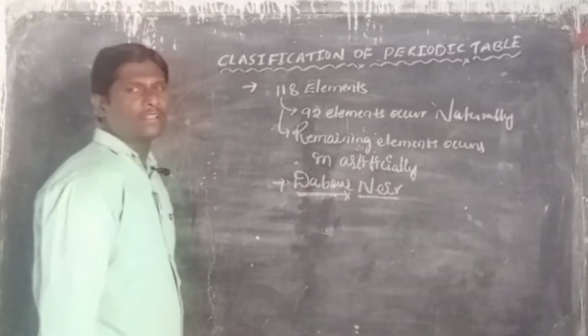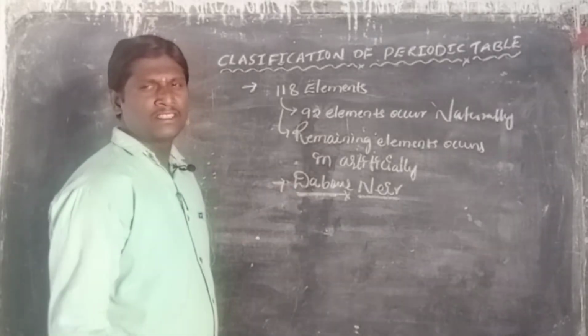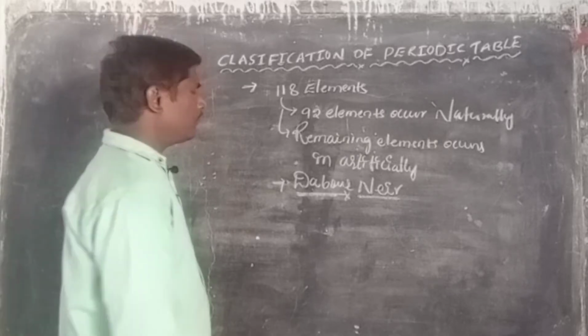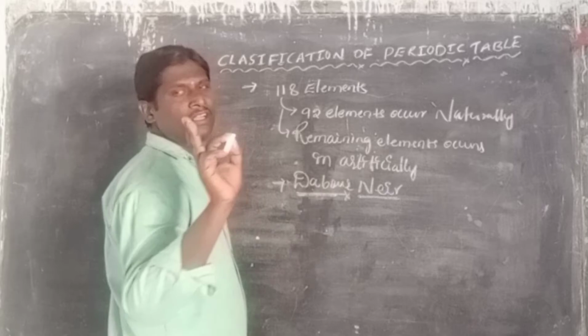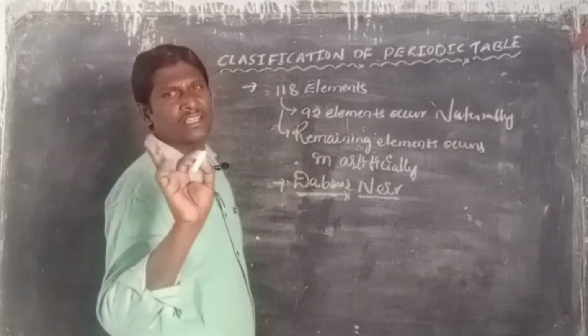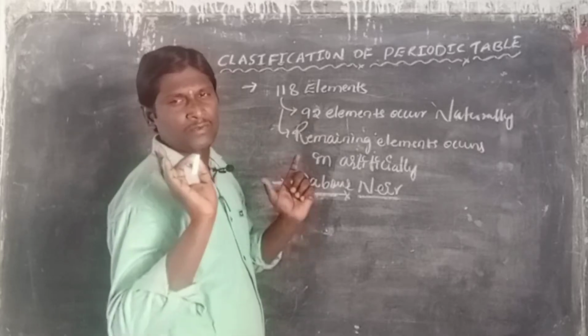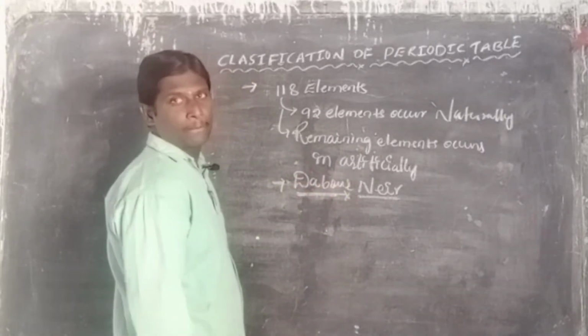Dobereiner selected 3 elements, and that group of 3 elements is given a particular name, called a triad.